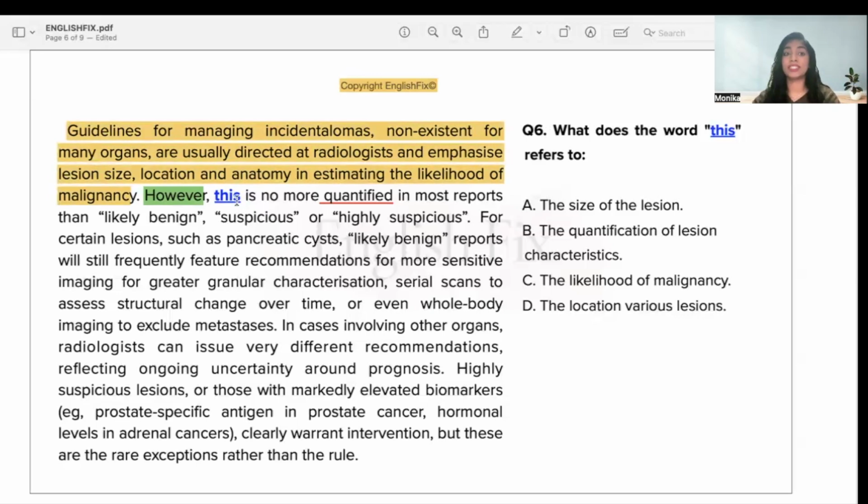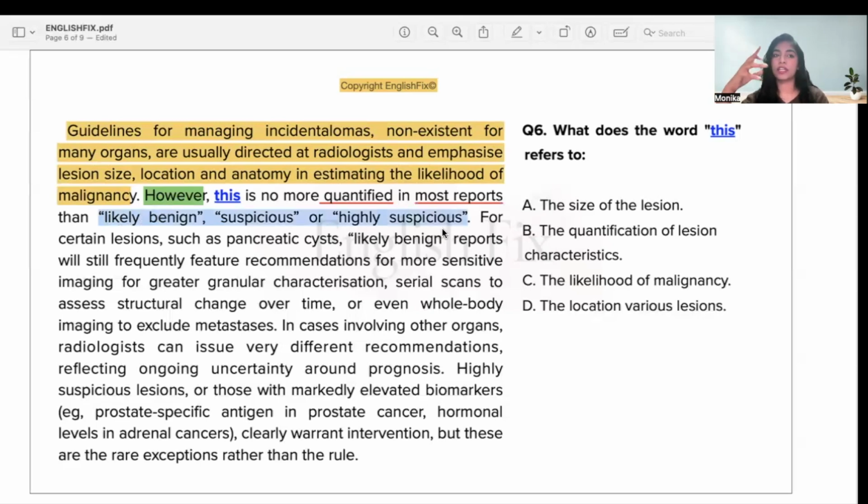But they are saying this is no more quantified in most reports than likely benign, suspicious, or highly suspicious. These are quotes, quote and unquote. They are using these terms directly from the reports.